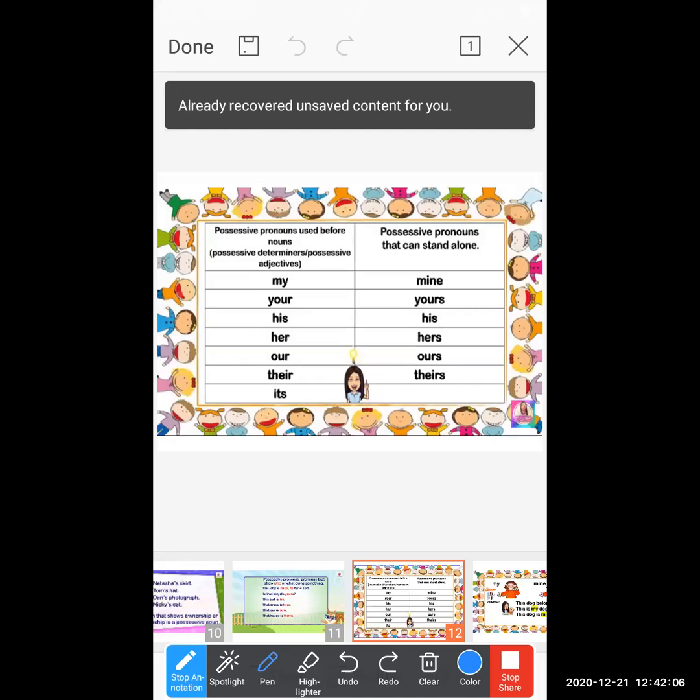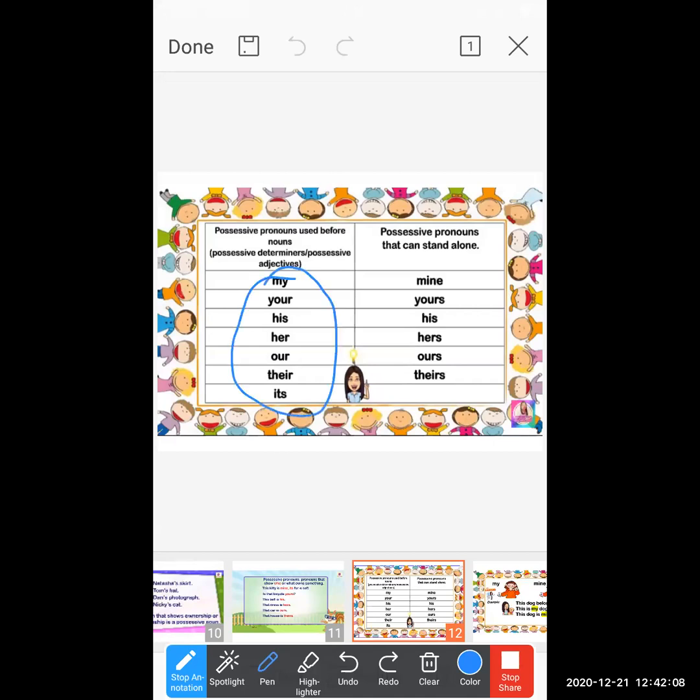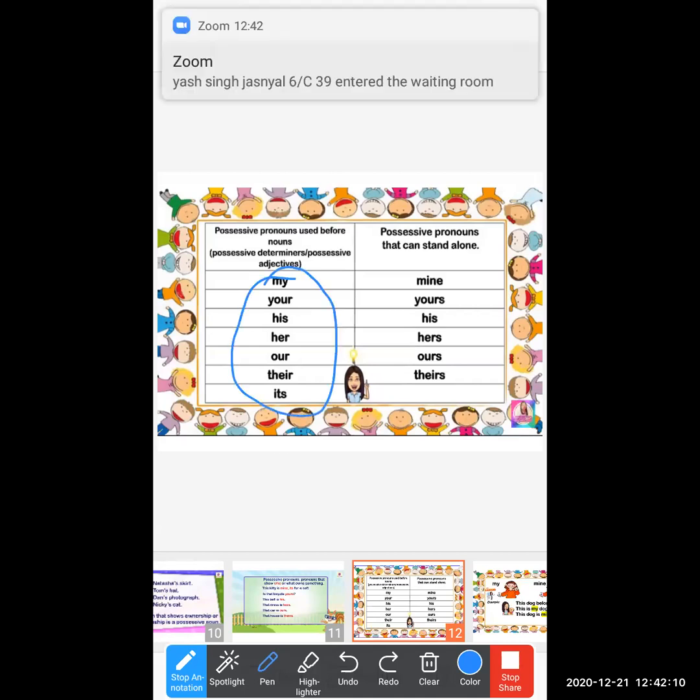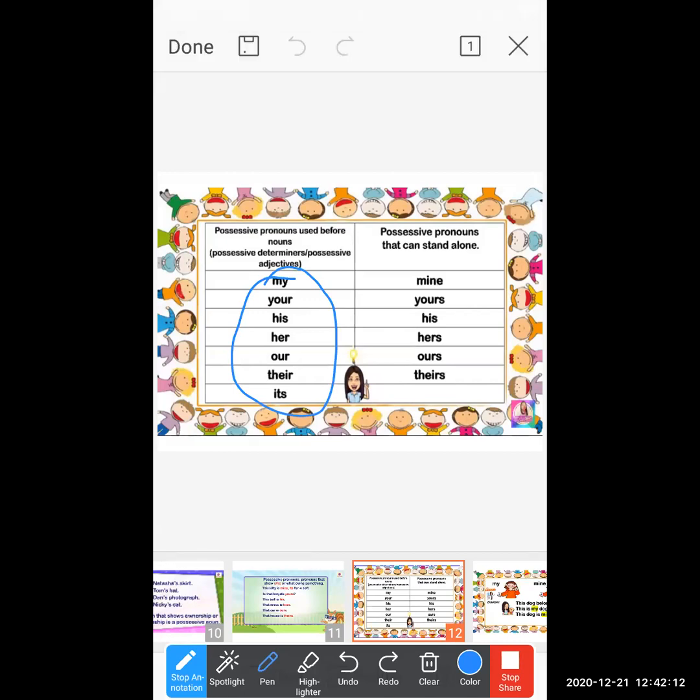Okay. So, all the nouns come before a noun. All these pronouns come before a noun. How will they take their place? We will be able to understand when we see the examples.